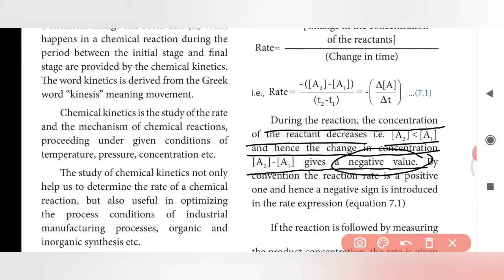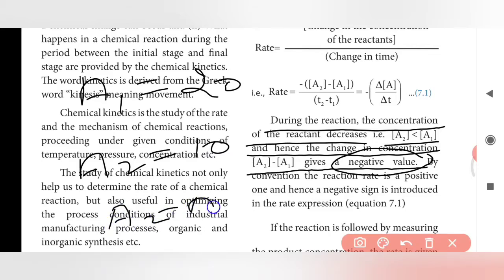If the value of A1 is 20 and the final concentration A2 is 10, then A2 minus A1 is 10 minus 20, which gives minus 10. This minus sign indicates a decrease in the concentration.